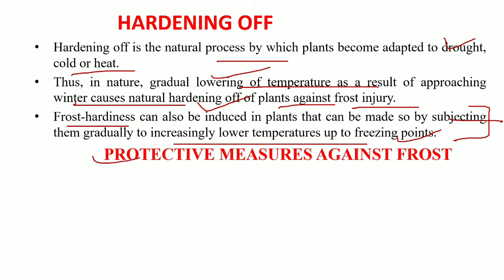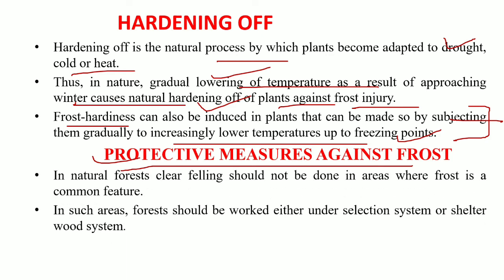So next is the protective measure against the frost. In nature, when frost is a common feature in an area, then that area should not be managed under the clear felling system. This is a silviculture system, and we will be discussing it in detail in the silviculture system lecture. Right now, you just have to remember that the area which is prone to frost should not be managed under clear felling. It should be managed under the selection system or the shelterwood system.